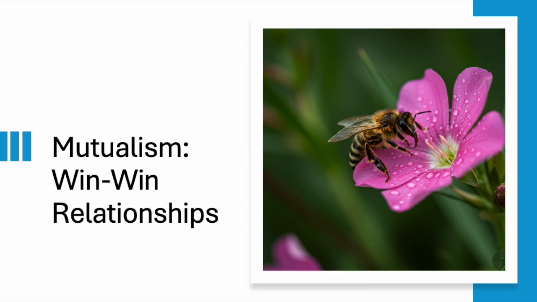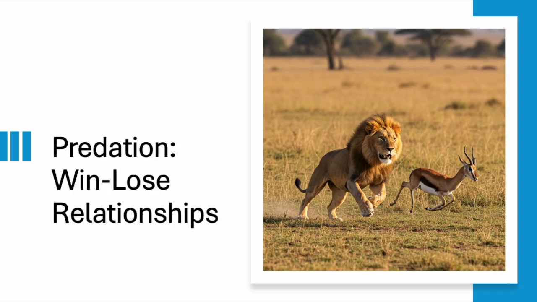Predation is a relationship where one organism, the predator, kills and eats another organism, the prey. This is a fundamental part of the food chain. Predators help to control the populations of their prey, which in turn helps to maintain the balance of the ecosystem.